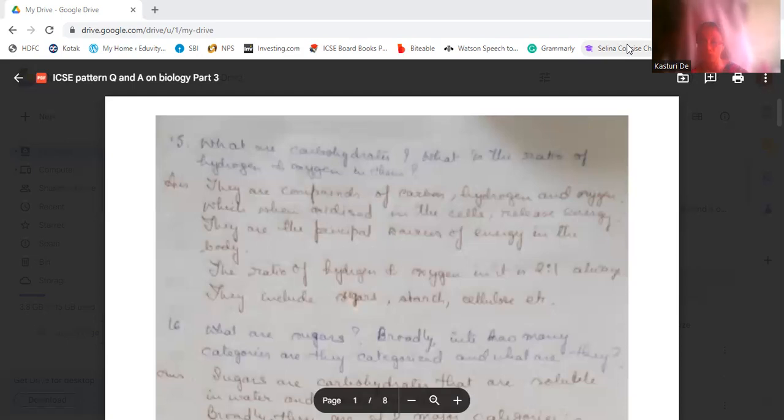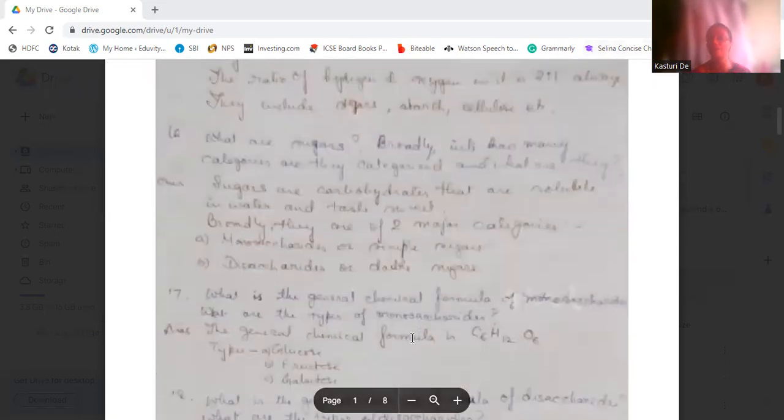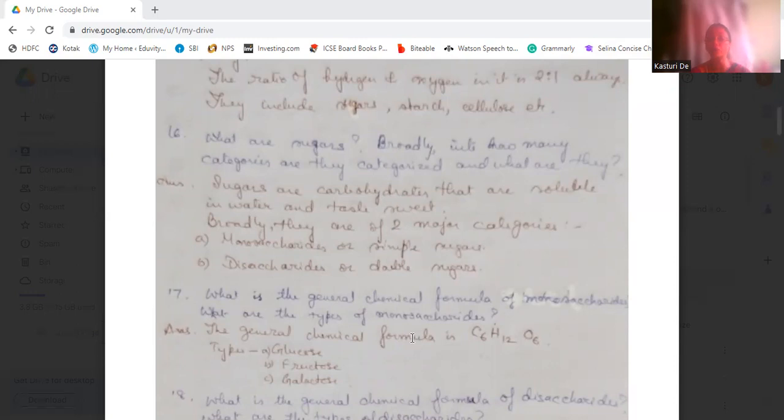Now, what are sugars, into how many categories are they broadly categorized, and what are they? Sugars are carbohydrates which are soluble in water and taste sweet. Broadly, they are categorized into two major divisions, that is monosaccharides and disaccharides. Monosaccharides are called simple sugars, whereas disaccharides are called double sugars.